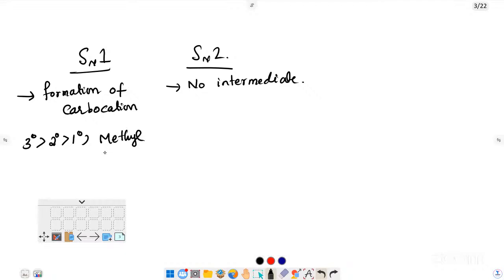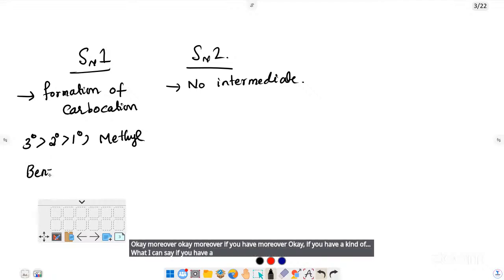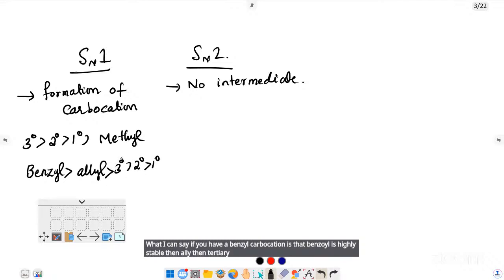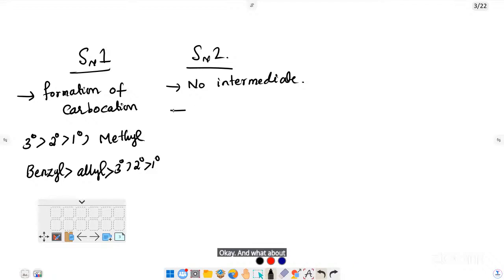In the SN1 mechanism, tertiary halides are more stable than secondary, than primary, than methyl. Moreover, if you have a benzyl carbocation, benzyl is highly stable, then allyl, then tertiary, then secondary, then primary. You should go through the theory part also. And what about the SN2 reaction? SN2 mechanism is single step.